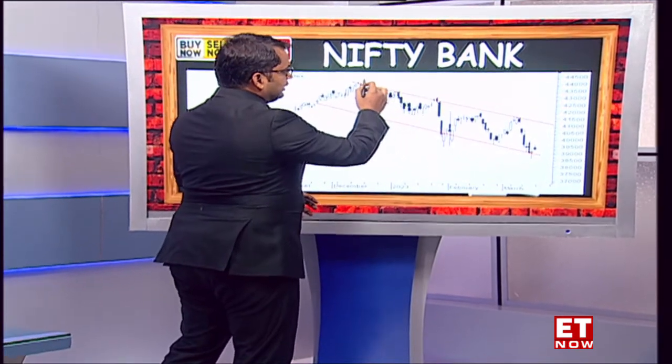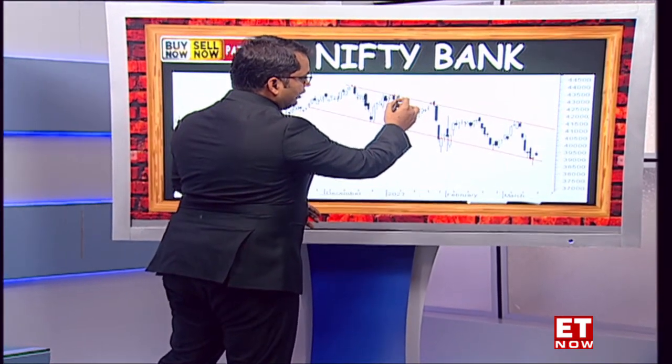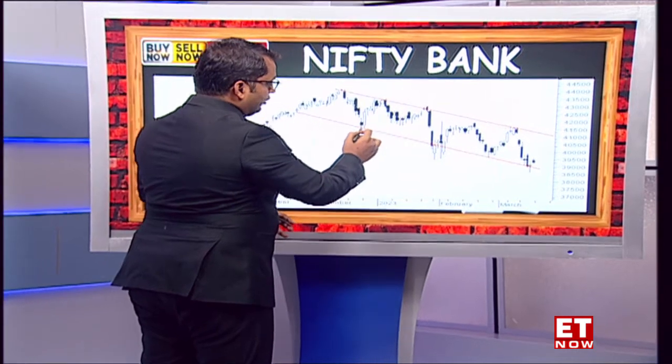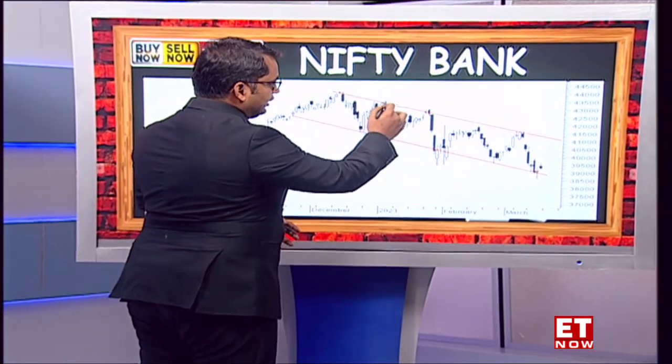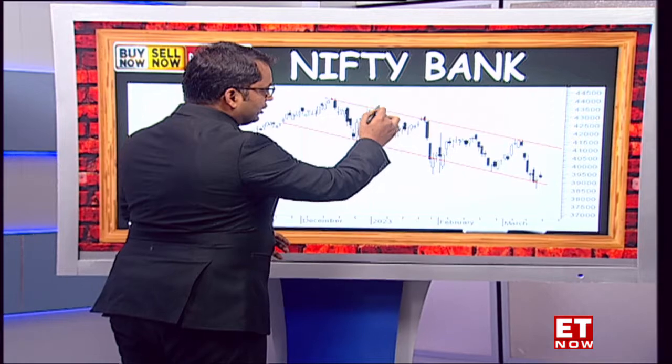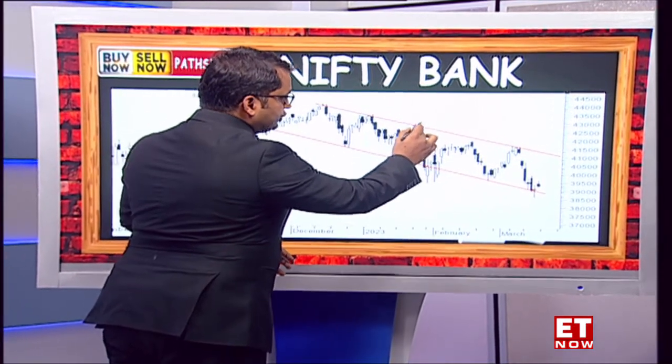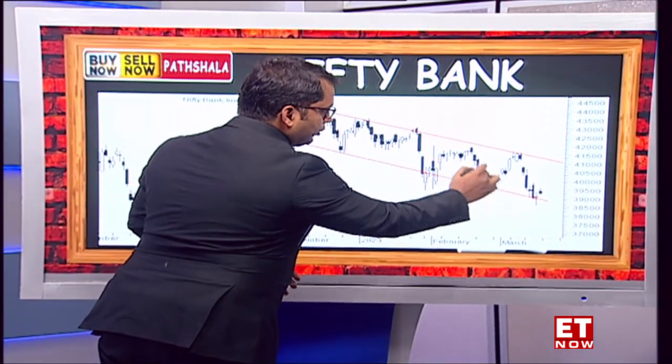So as you can see, from 44,000 levels the Bank Nifty fell into a corrective mode. We came back towards approximately 41,000, rallied back towards 43,000, again coinciding with the top of the channel pattern over here, and then went into a process of bounce continuation.